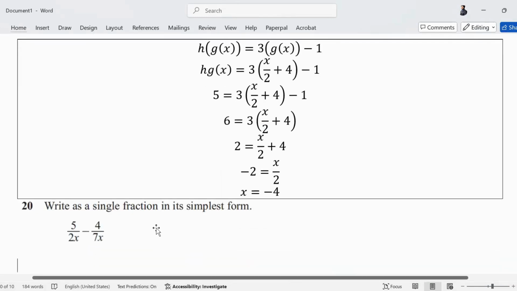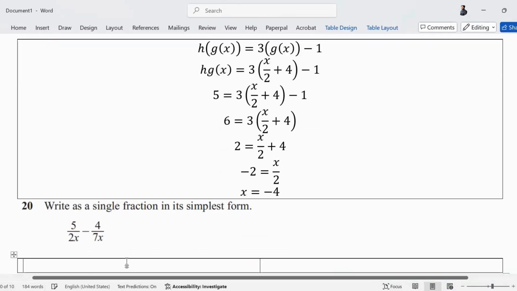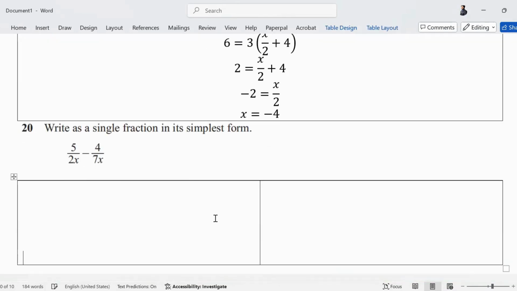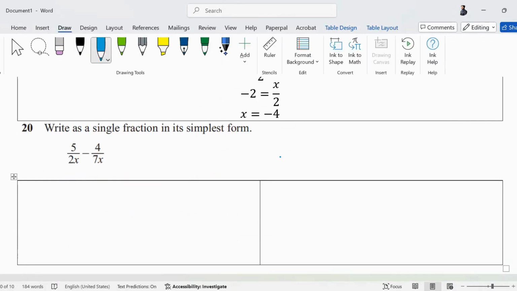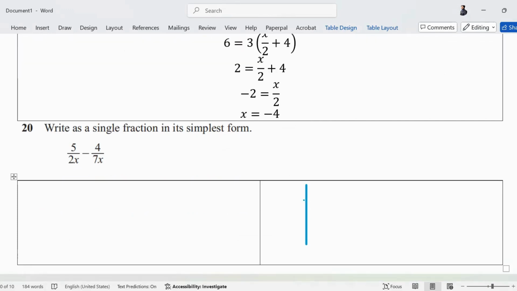Now question 20 wants us to write as a single fraction in its simplest form. This one, हम पहले denominators का क्या लेते हैं? Whenever we are simplifying fractions, denominators का क्या लेते हैं? LCM लेते हैं। Be careful with this. Multiply मत कर दिया करो, खुद multiply करके मुश्किल में पड़ जाते हो। 2x and 7x. What will be the LCM of 2x and 7x?